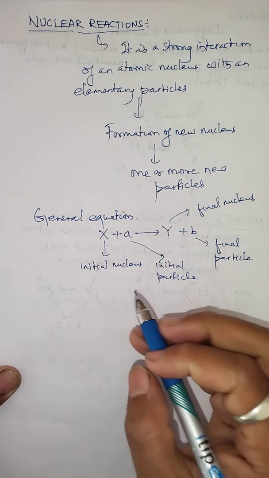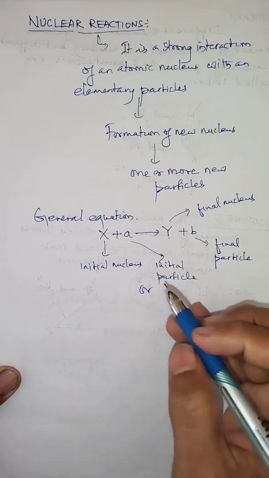But this same reaction equation can be written in short form also.